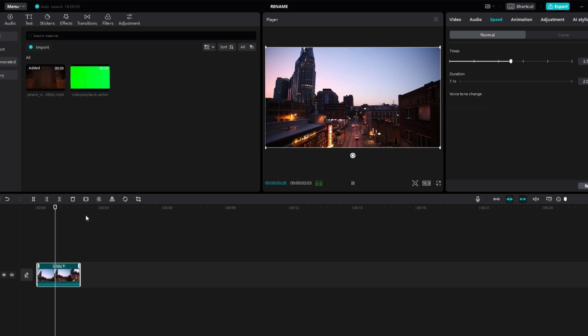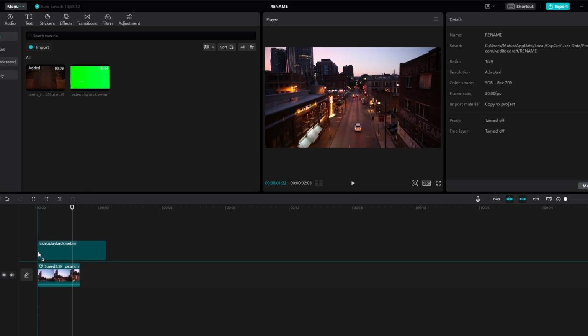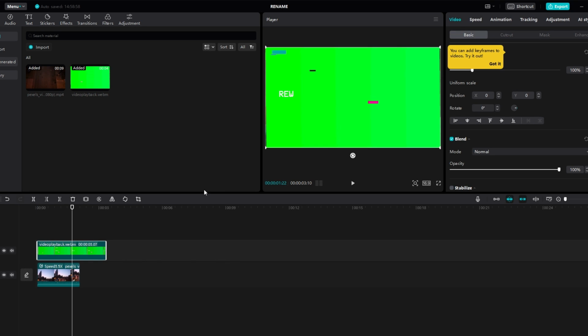Find copyright-free rewind green screen effect overlay. Import overlay to your project. Select overlay clip.